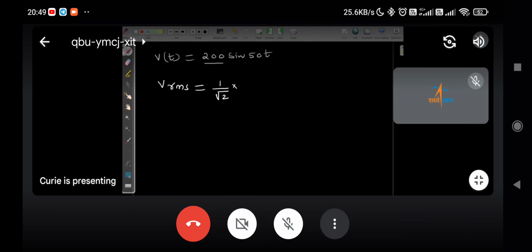What is this value, peak to peak or peak value or RMS value? So it's peak value, sir. It is VP, okay, peak value. So 1 by root 2 multiplied by 200, or it is 0.707 times 200. Jagdish, what is 0.707 times 200? Quickly tell.